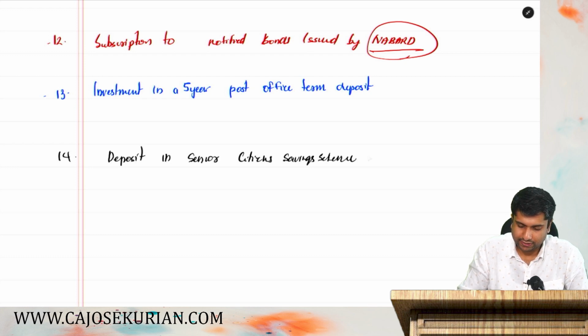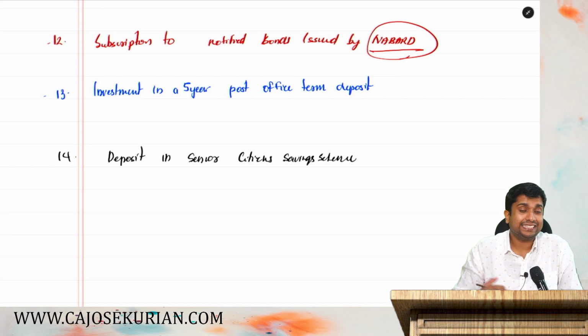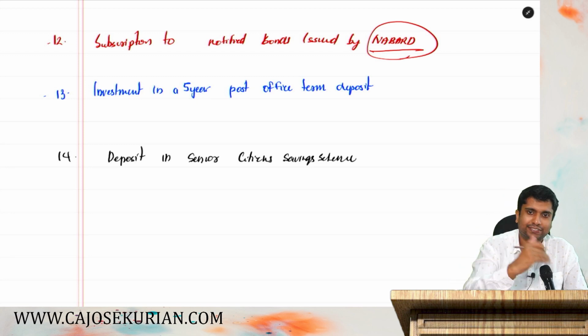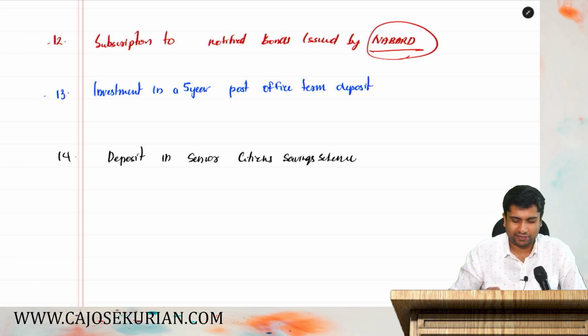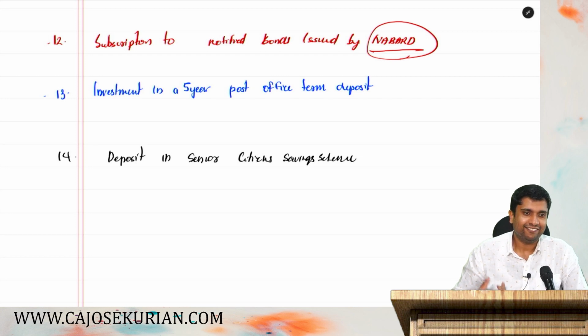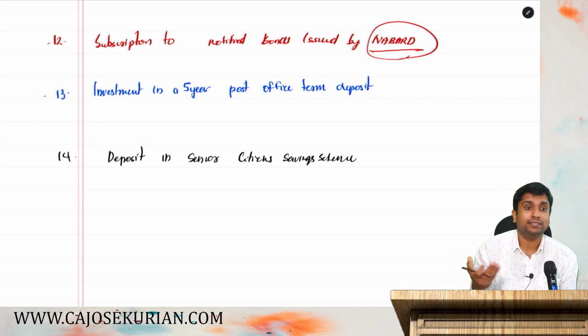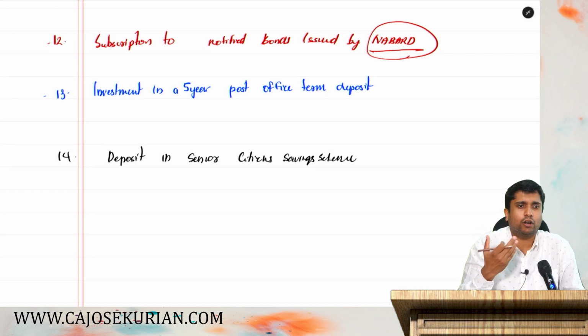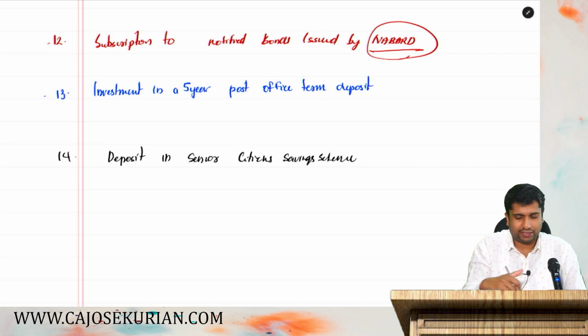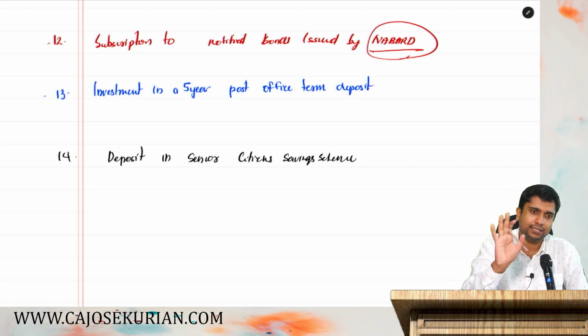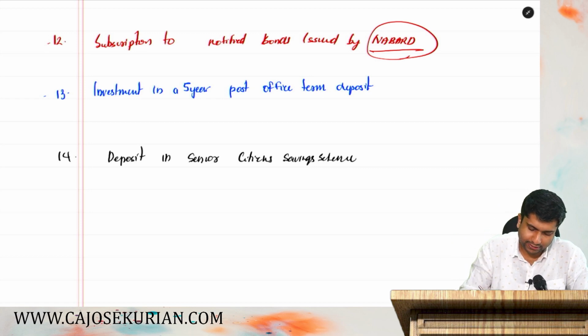Senior citizens savings scheme. What do you mean by deposits in senior citizen savings scheme? It's actually a savings scheme introduced by the government for the senior citizen. If you are investing in that, that amount is allowed as a deduction. But the problem is, whether a senior citizen will invest over there or not is another question. Maybe he has some provident fund or gratuity, excess money with him. He might invest it. So this is not that general a scheme where a lot of the public takes initiative. But it is there. If you invest, you will claim it as a deduction under 80C. Now, item number 15.